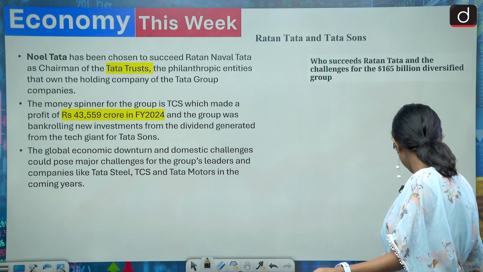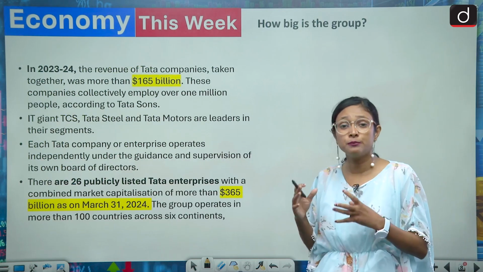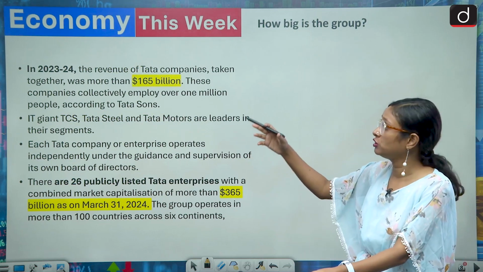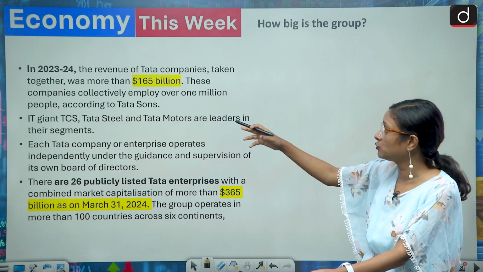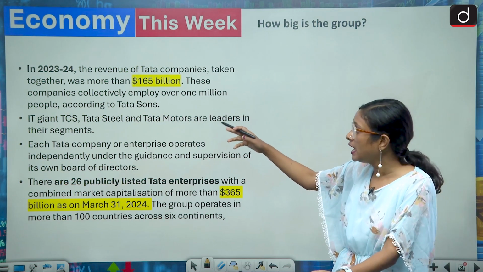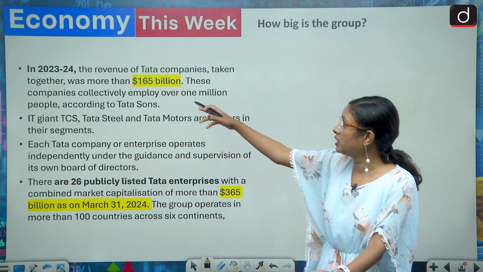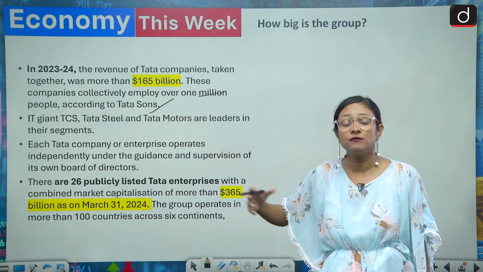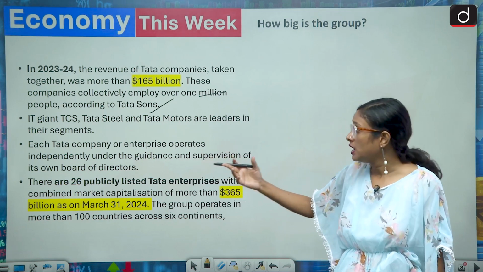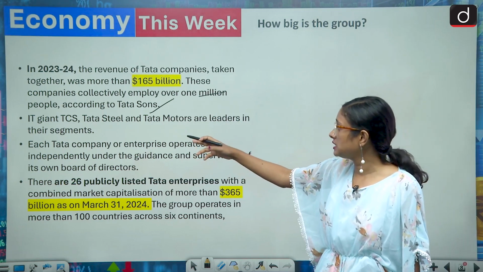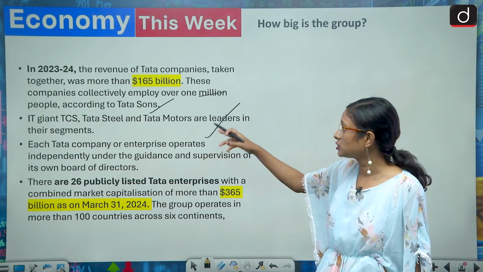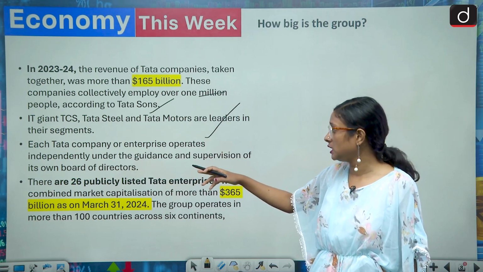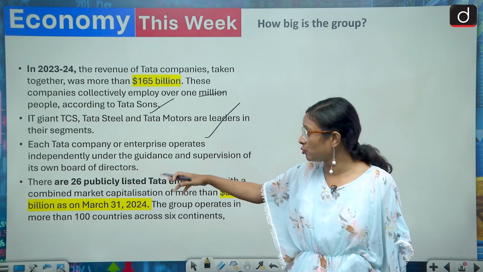It's very difficult to understand, and it's also really important to know how big the Tata Group is. According to 2023 and 2024, the revenue of Tata companies taken together was more than $165 billion. And these companies collectively employ over 1 million people, according to Tata Sons. So it's very important that they are giving livelihood to around 1 million people. And IT giant TCS, Tata Steel and Tata Motors are leaders in their segments. These are part of the Tata Group.